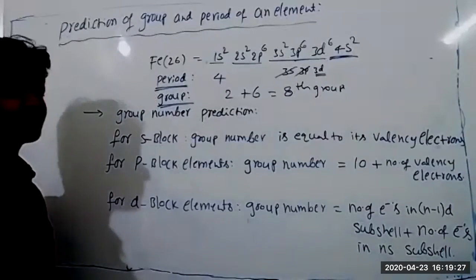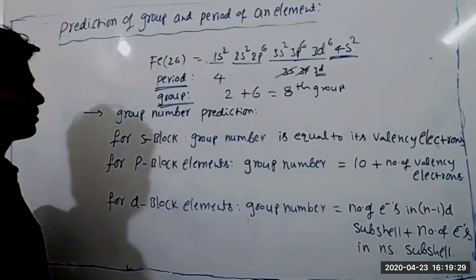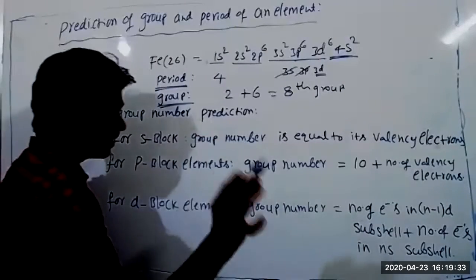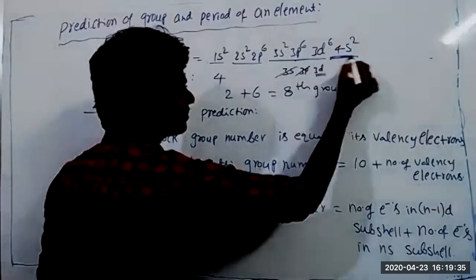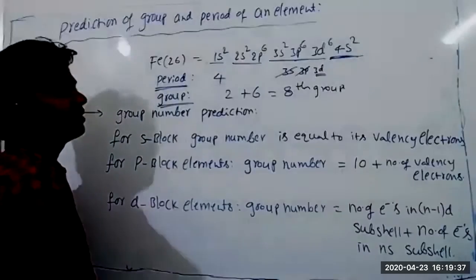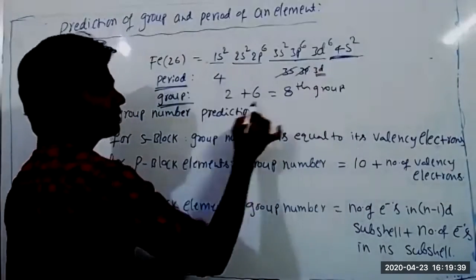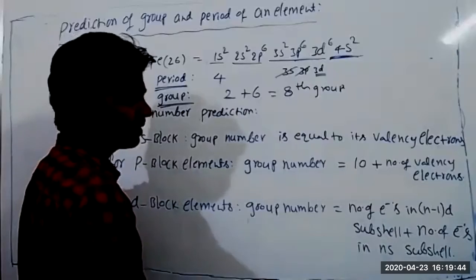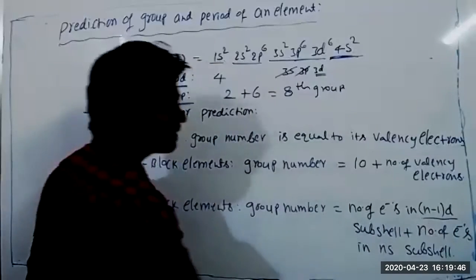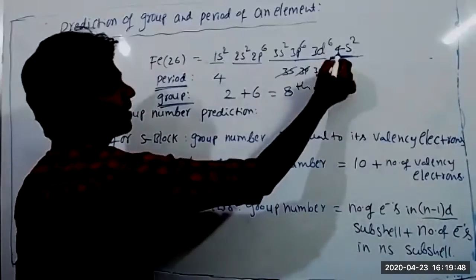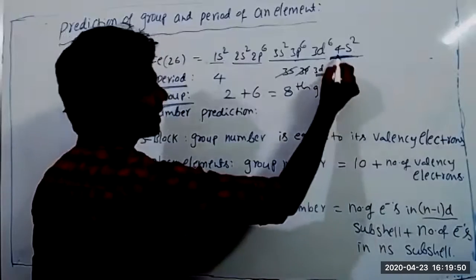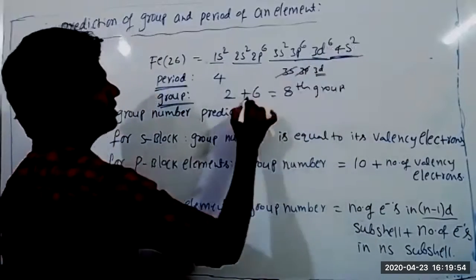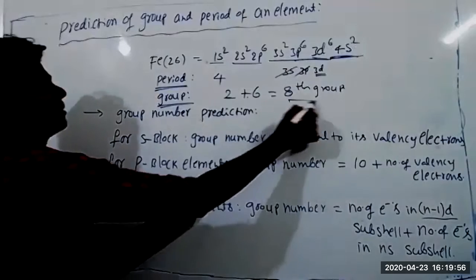Sir, could you repeat? I couldn't understand. See how to predict the group number. You need to see the valence electrons first. Valence electrons are 2, and then the (n-1) d subshell. Here n is equal to 4, so n-1 is 3d. 3d has 6 electrons. So 6 plus 2 is 8. It belongs to the 8th group.